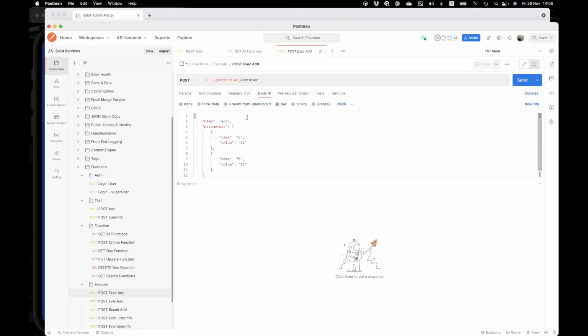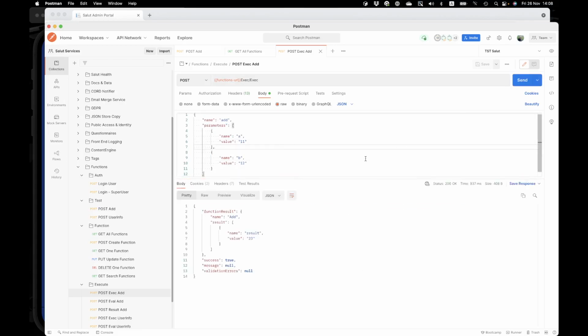So here's our execution engine, and our execution engine accepts a function name and a list of parameters, which in this case are A and B. Let's try. As a result, we have the result of function add, which is 23.